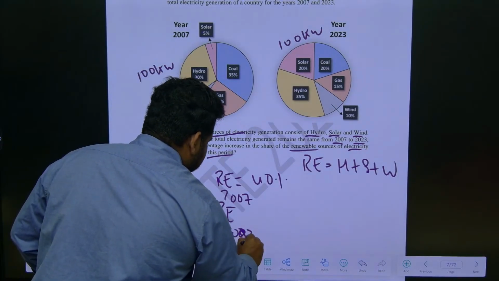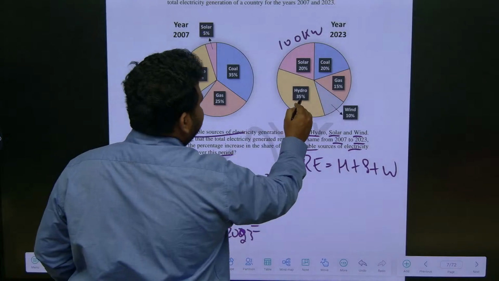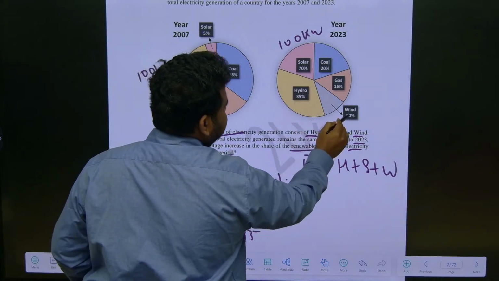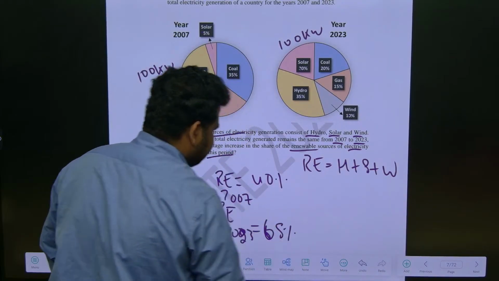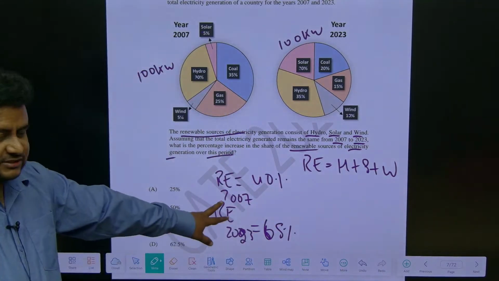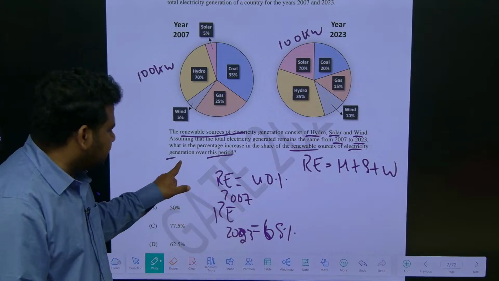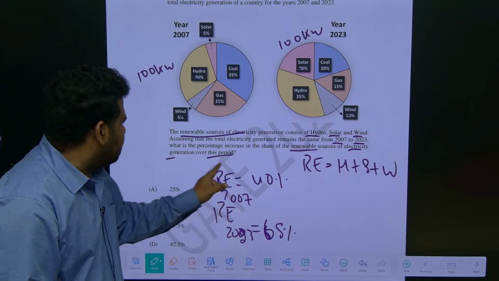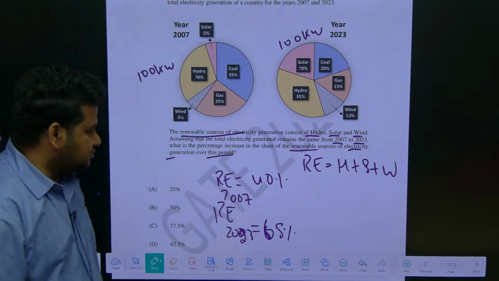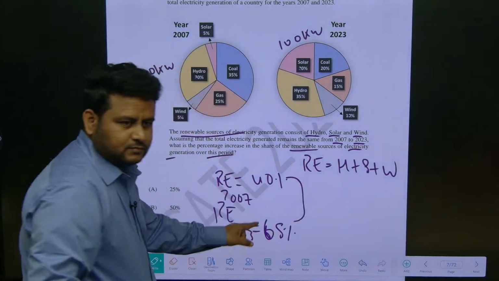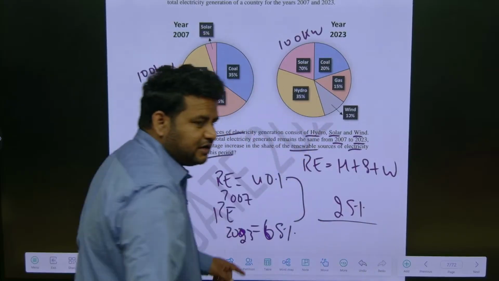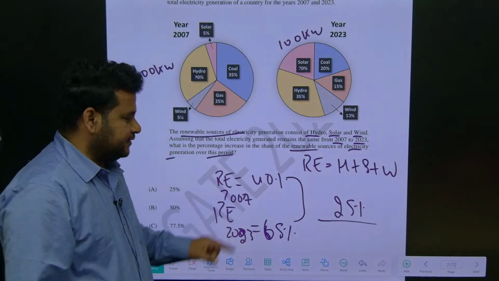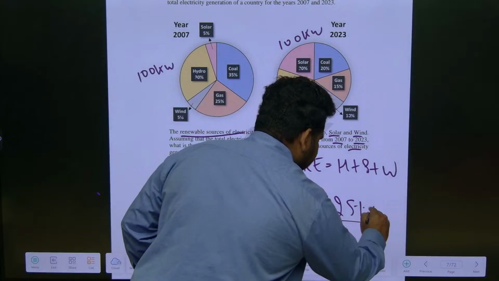2023. So, see here, hydro is 35, this is 20, 55 plus this is 10, this is 65. 65%. So, they are asking how much is the increase? They are not asking just the increase, they are asking what is the percentage increase. So, just increase is how much? 25. 25% increase over the initial value, which was how much? 40. Okay, 25 by 40 into 100.